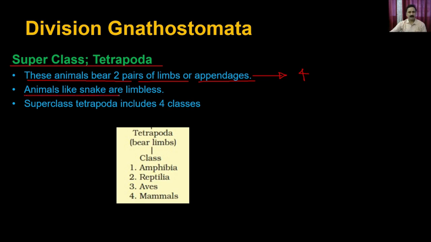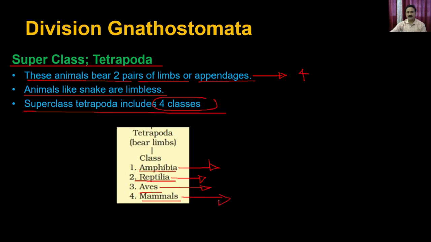The exception is that snakes are considered tetrapods, but they don't have limbs. The superclass Tetrapoda has four classes: Amphibia, Reptilia, Aves, and Mammalia. For Amphibia, the classical example is the frog. For Reptilia, the classical examples are snakes and crocodiles. For Aves, the examples are the different types of birds, and Mammalia are the different types of mammals like buffalo, cow, man, and bear.